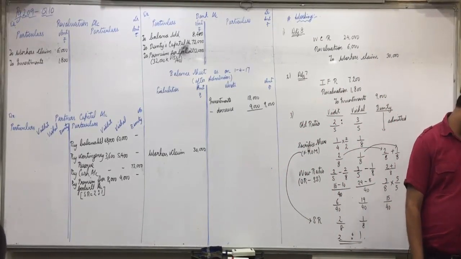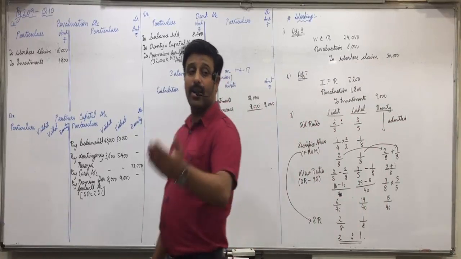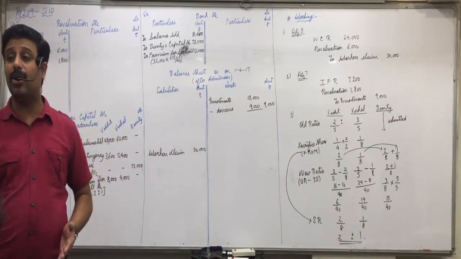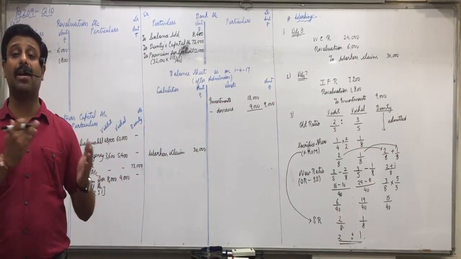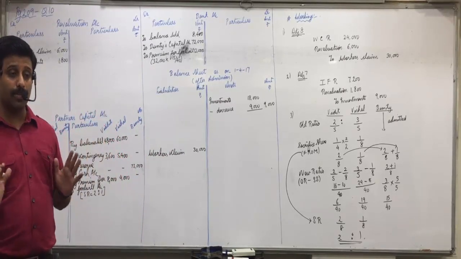Fourth, Vidit and Vishal withdrew 50% of goodwill received by them in cash. This second entry also I made you write in the summary. If the partners withdraw the goodwill, old partners capital account debit to cash account in bracket with proportionate amount.